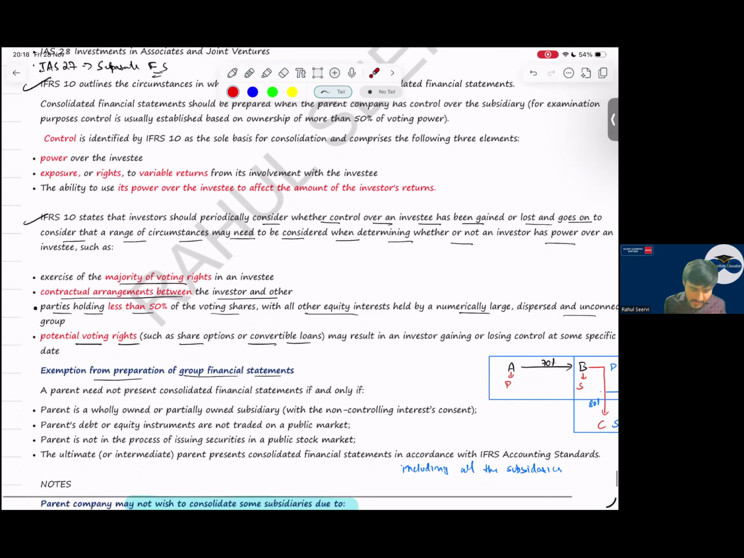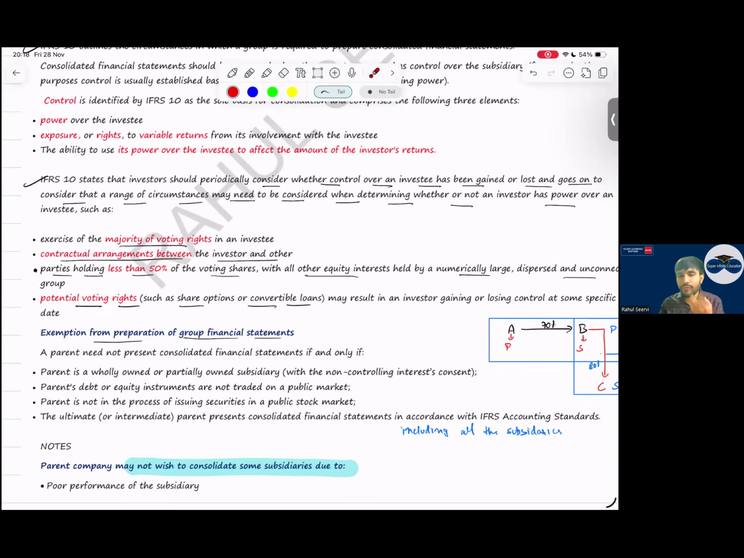Then potential voting rights. Like today I say I have 40% shareholding, as well as I have the company's convertible bonds, shares, etc. So in future I can convert this, but it should be exercisable today. If I can convert this today, I say I have control. Simple. This is also done.